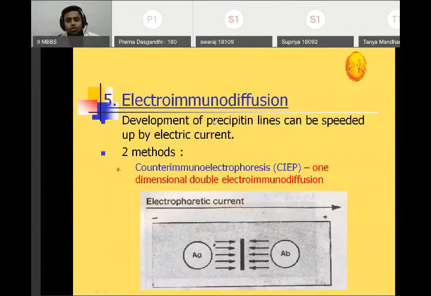Right, electroimmunodiffusion. The development of precipitating lines can be speeded up by electric current. There are two methods. Number one is counter immunoelectrophoresis. It is a one-dimensional double electroimmunodiffusion. Okay, it is one-dimensional and it is double immunoelectrodiffusion. Both antigen and antibody move and they form a precipitation line. Okay.